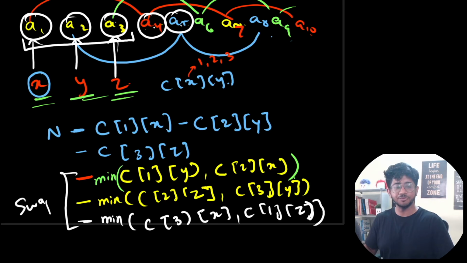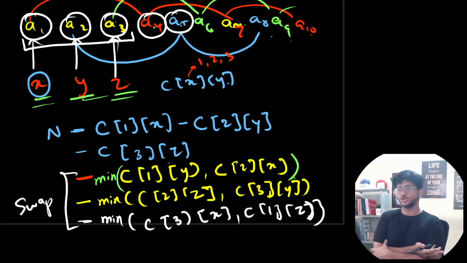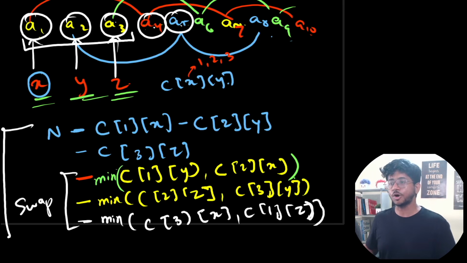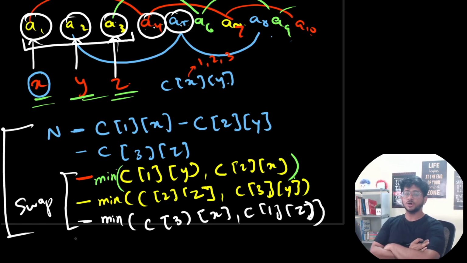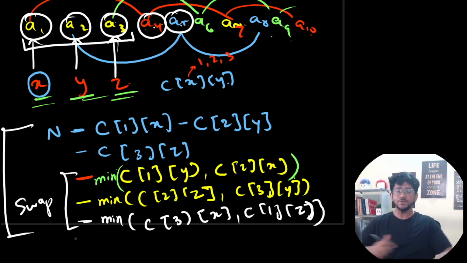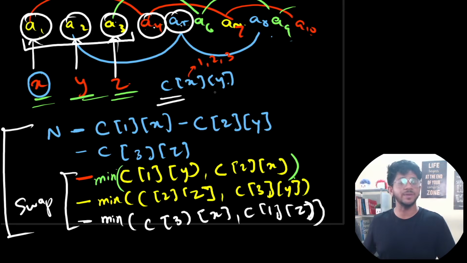This is swap save, and these are like no conversion, like you convert everything but you don't convert the ones that are already there. So it's that way. So this is the full cost, right? This is the full expression for the cost of converting the whole array into colors x, y, z, right? And you can see that these counts can be pre-computed very easily. It's a 3 cross n size array, and you just need to plug in the value of x, y, z, and it's an order 1 formula. This is an order 1 formula, right?